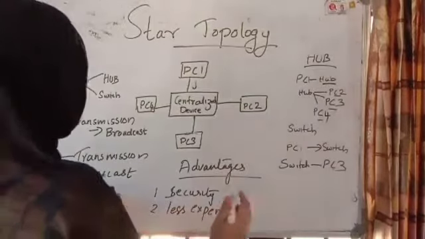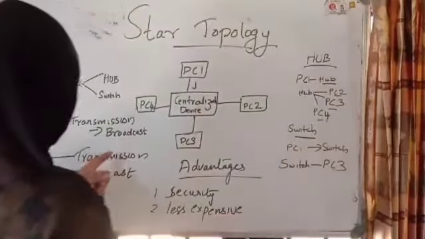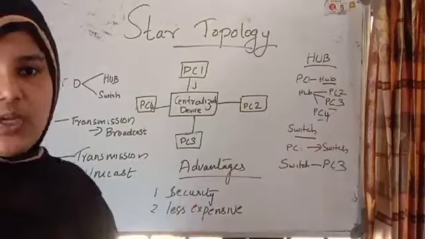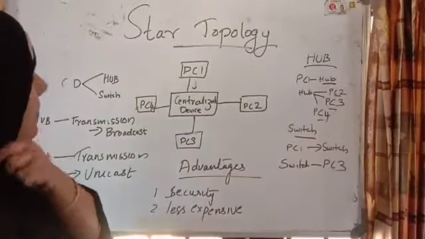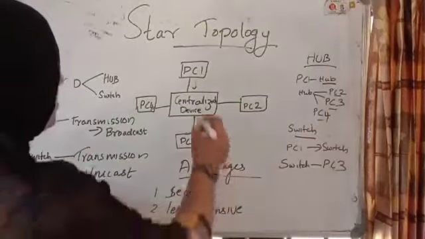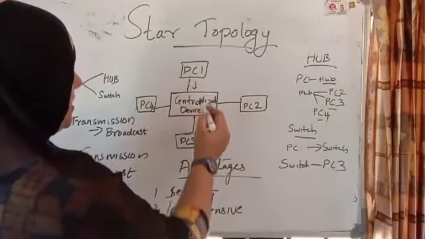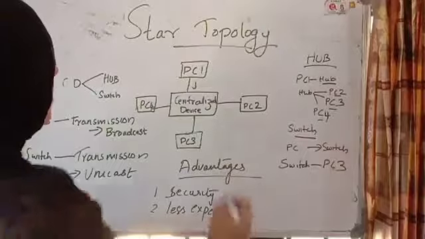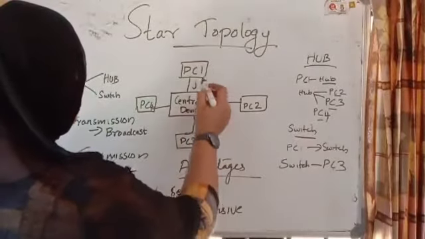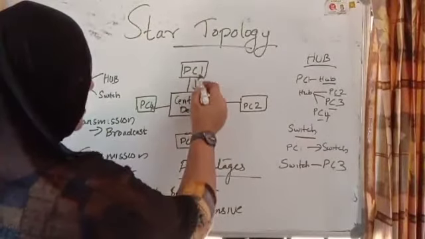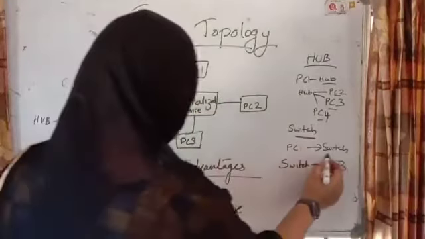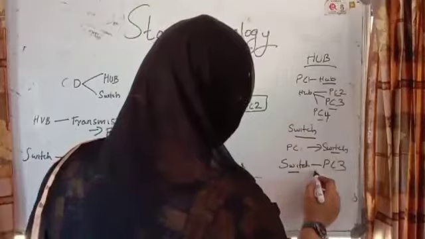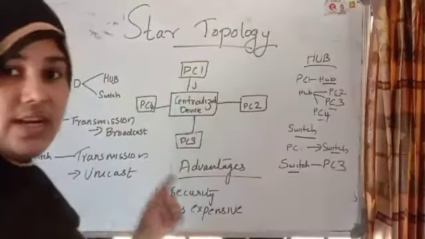If it is the case of a switch, transmission will be unicast. What is the meaning of that? Suppose you want to send the message from PC1 to PC3. If you are using a switch, it will reach from PC1 to the switch, and from the switch it will be sent to PC3 only.